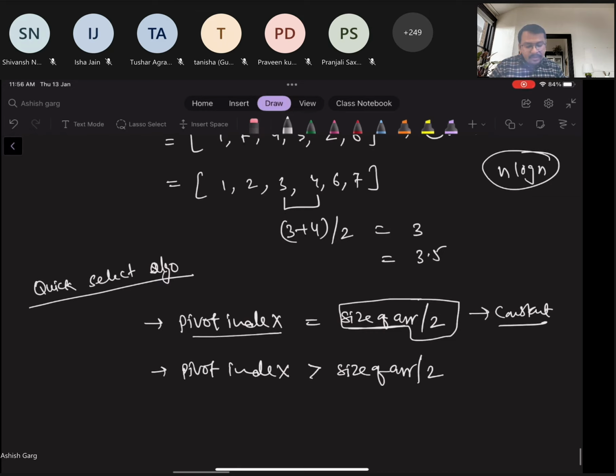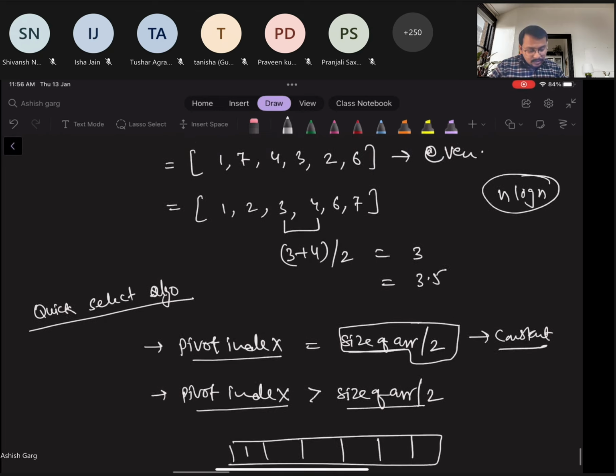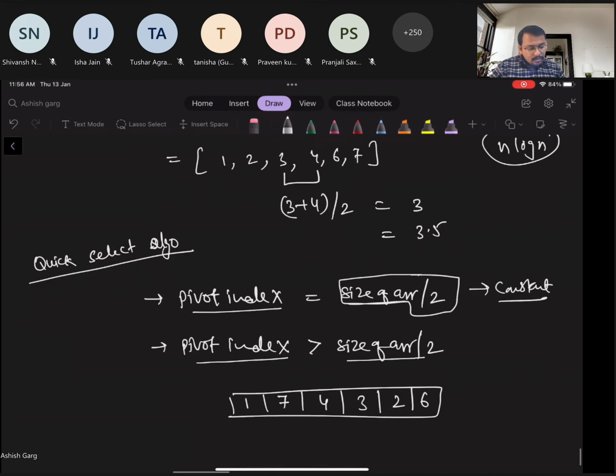So if the pivot index is greater than size of array by 2, where are we going to find our median? See this, let's say this is my array 1 7 4 3 2 6, or let's say 8 also.